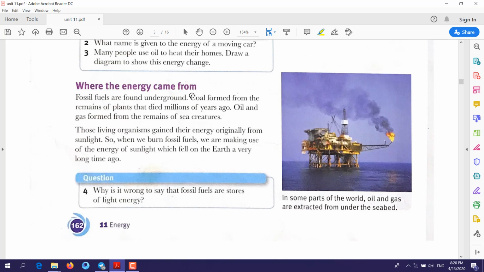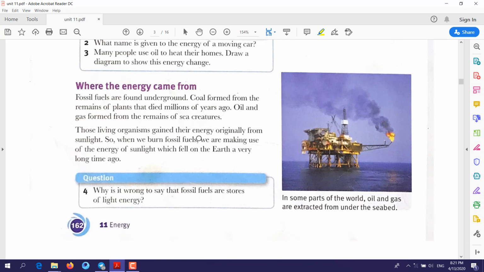Where the energy came from. Now, when we talked about the fossil fuels, where did they come from? Firstly, you should know that the main source of energy to the Earth is the sun, sunlight. Sunlight is the main source of energy on Earth. The rest of the energy resources come by the help of sunlight.